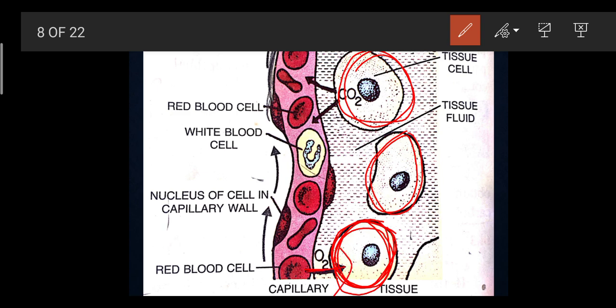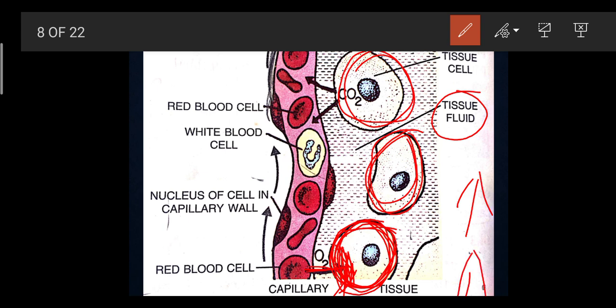We can see these arrows. I'm going to darken it up for you. This oxygen gets transported towards this tissue, and this is also called the tissue fluid, because there is a presence of a liquid medium outside these capillaries. Now this oxygen has been carried by these WBCs. Now this is also moving upwards.